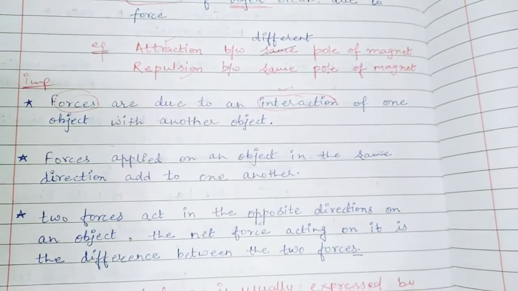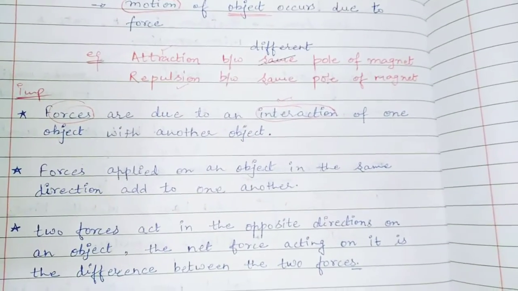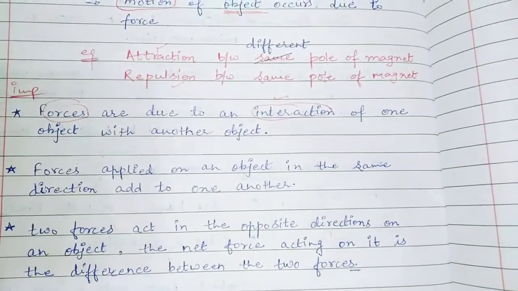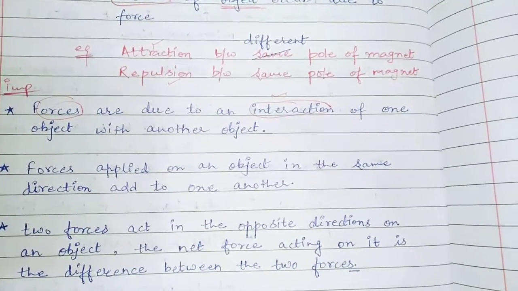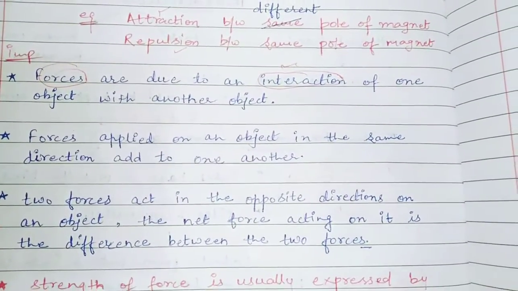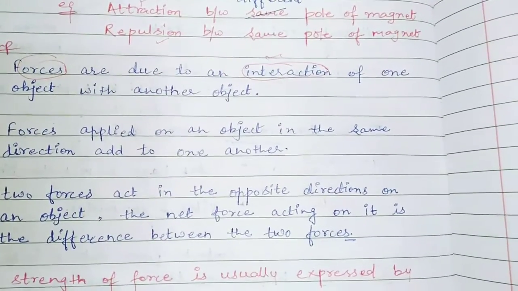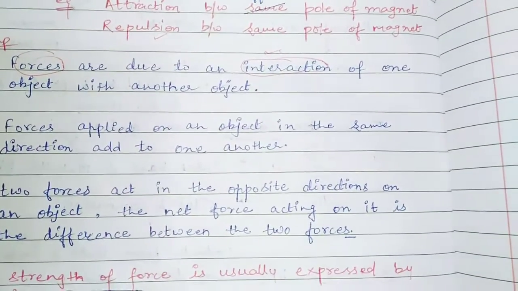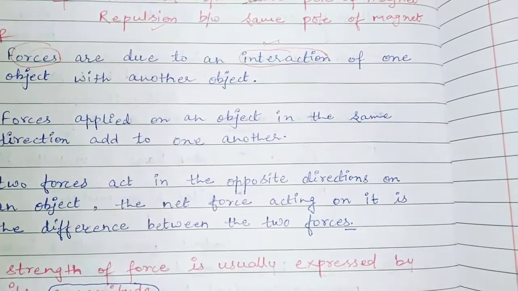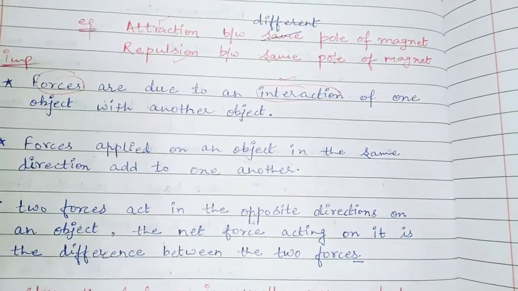Then student, the second thing for generating force is that forces applied on an object in the same direction get added. So if we have an object and two or more objects are applying force on that object, what will happen is that both forces get added. For that, student, I want to give an example.